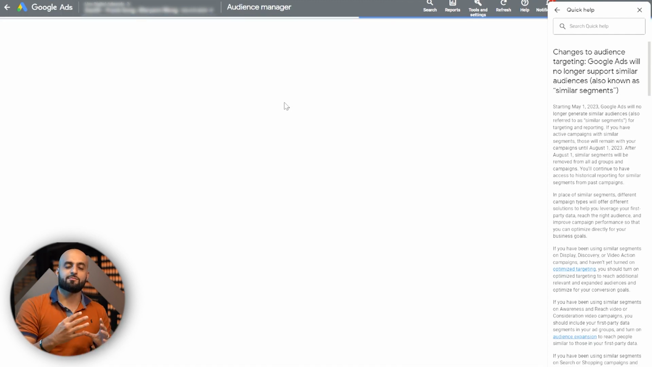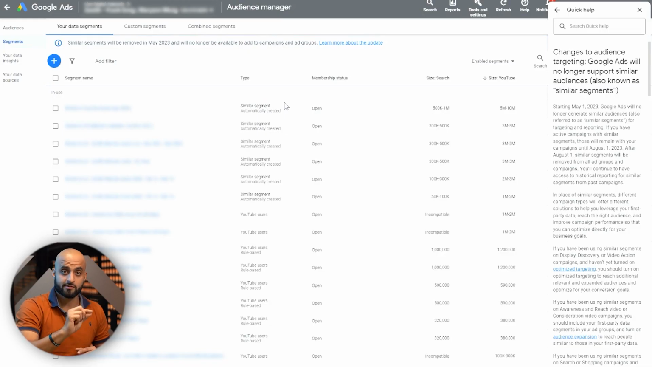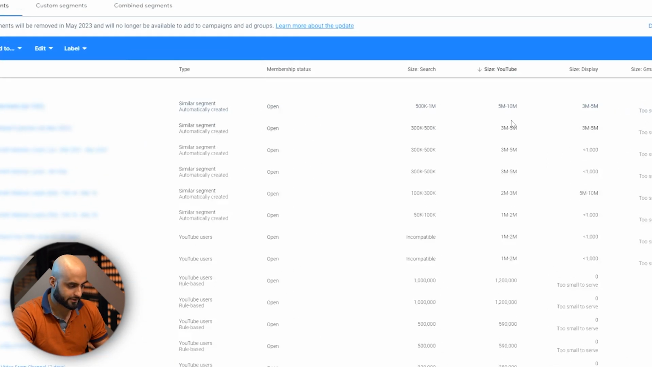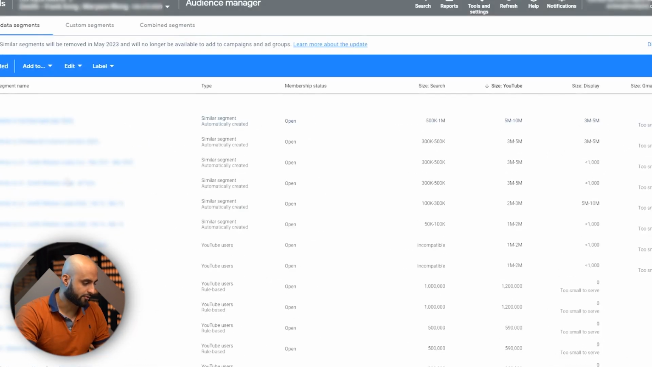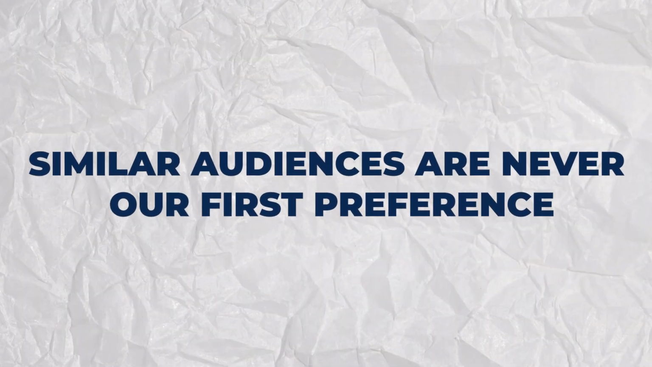Unlike Facebook's lookalike audiences, where you have to manually go in and select a source to create these lookalike audiences from, Google actually creates them for you automatically, right? So you'll notice them here. There's quite a bit of similar audiences, and the audience size is actually quite decent. And in reality, similar audiences have never been our go-to targeting option.